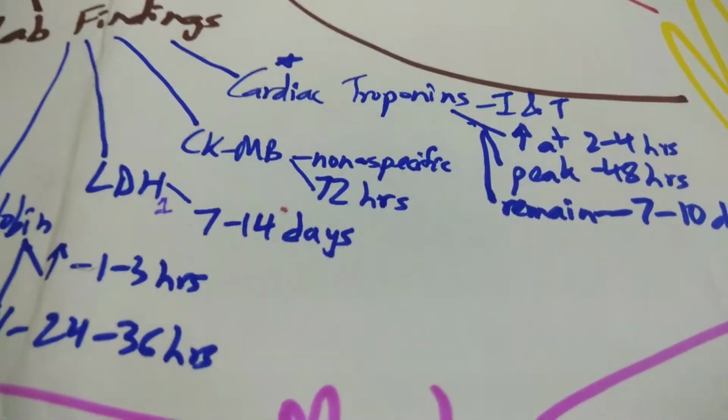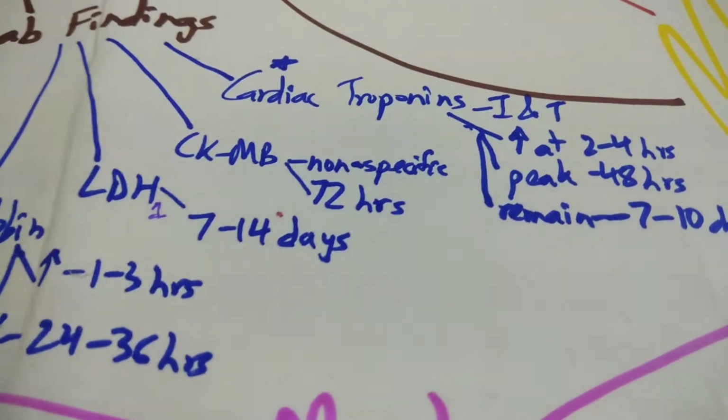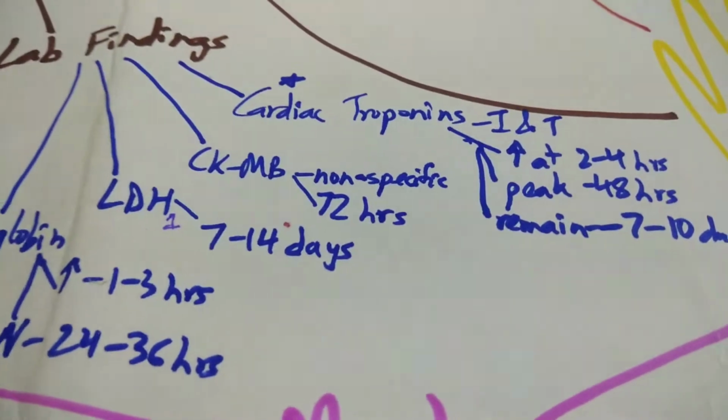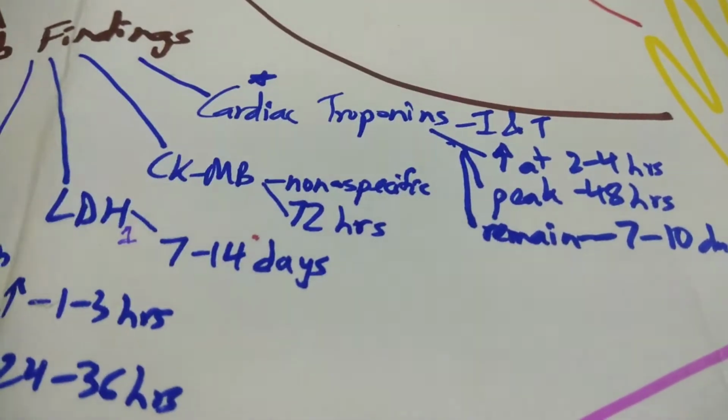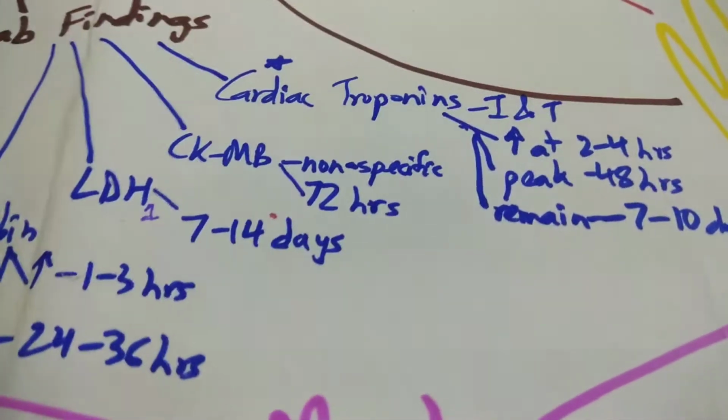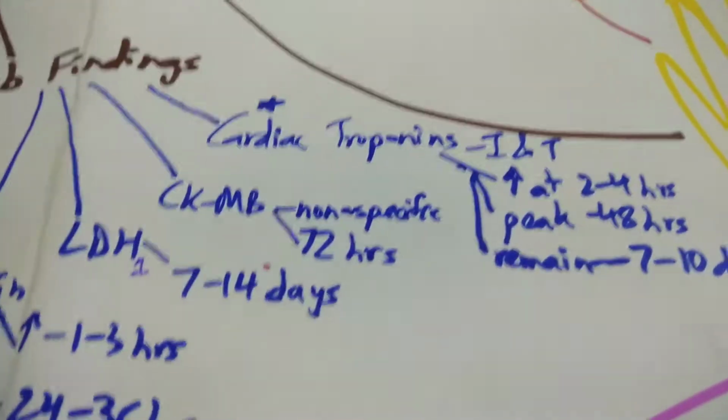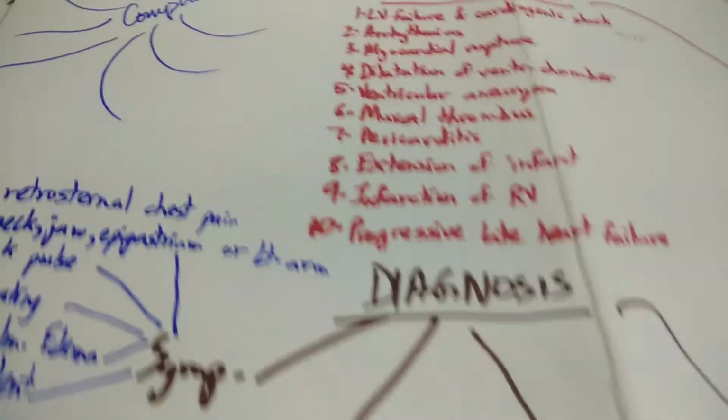And the moment there's an attack, the moment there's decreased blood supply and the tissue dies out, all these enzymes leak out from the cytoplasm into the bloodstream. All right, so that's when you detect it. Now moving on to the complications of MI.